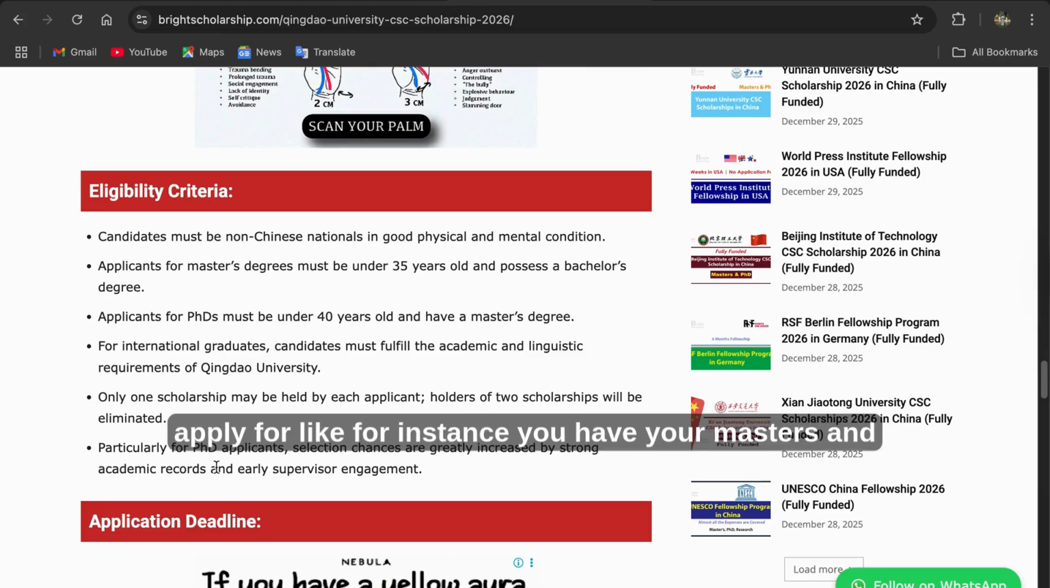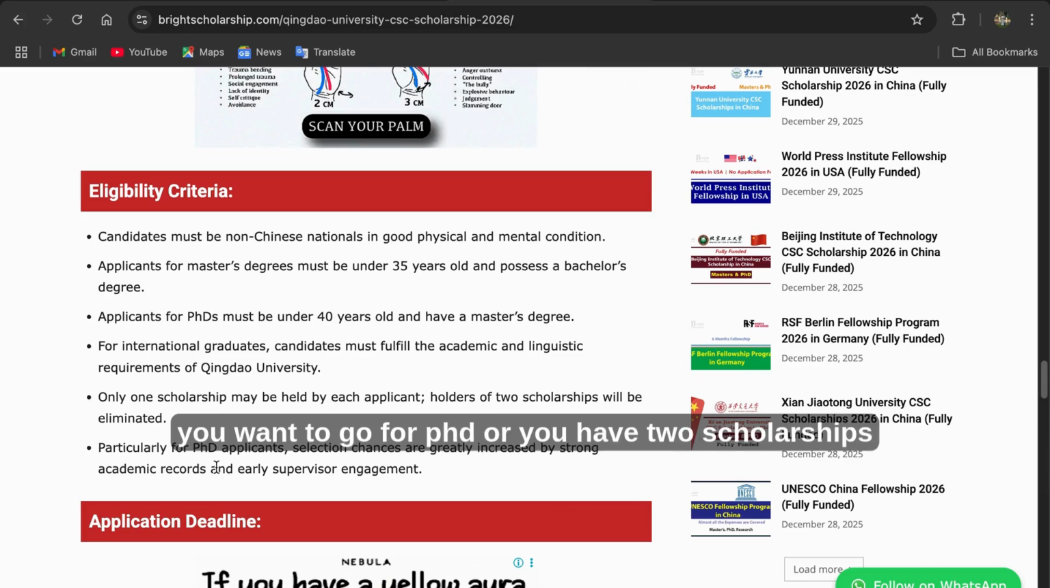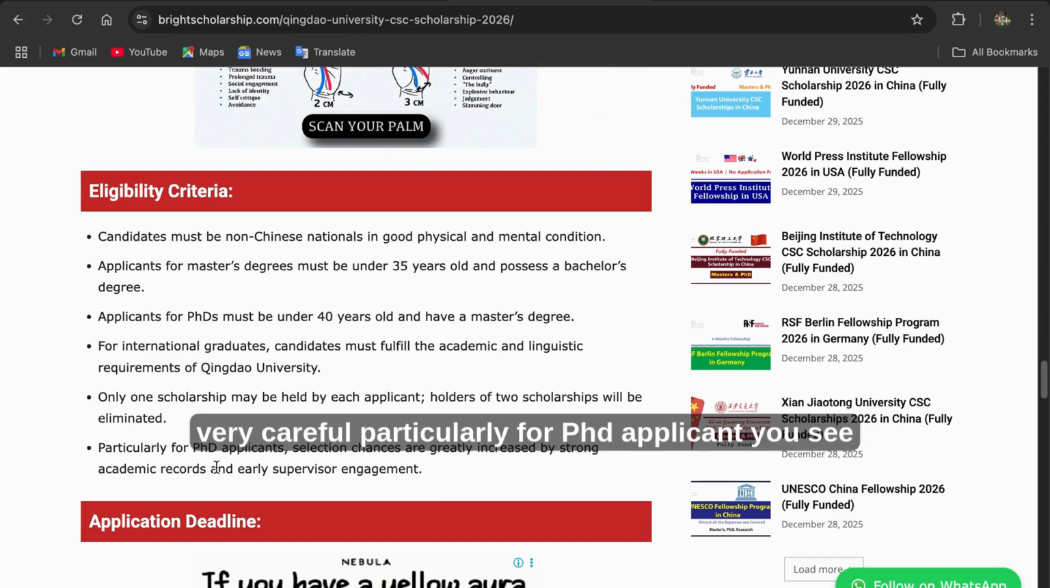So for instance, you have your master's and now you want to go for a PhD, or you have two scholarships. You apply to different universities and you get selected in both of them. If you are using those two scholarships at the same time and they detect you, they will eliminate you automatically. You will lose both of them. So you have to be very careful.